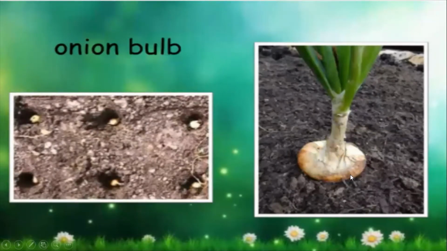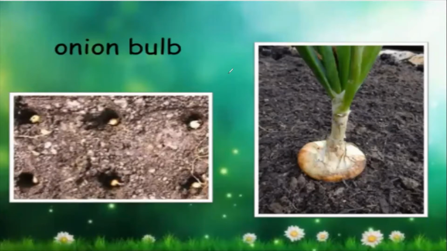You take one onion and the upper portion is there, which we remove while chopping the onions, right? Take that and make it into 5 to 6 pieces and bury them in 6 different locations in the soil. Then we have to cut the onion into 6 pieces? No, not the onion, not the onion.